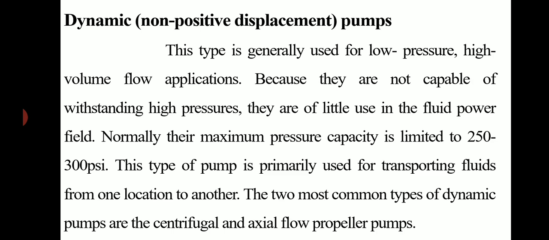Dynamic or non-positive displacement pumps. This type is generally used for low pressure, high volume flow applications. Because they are not capable of withstanding high pressures, they are of little use in the fluid power field. Normally, their maximum pressure capacity is limited to 250 to 300 psi, pounds per square inch. This type of pump is primarily used for transporting fluids from one location to another. The two most common types of dynamic pumps are the centrifugal and axial flow propeller pumps.